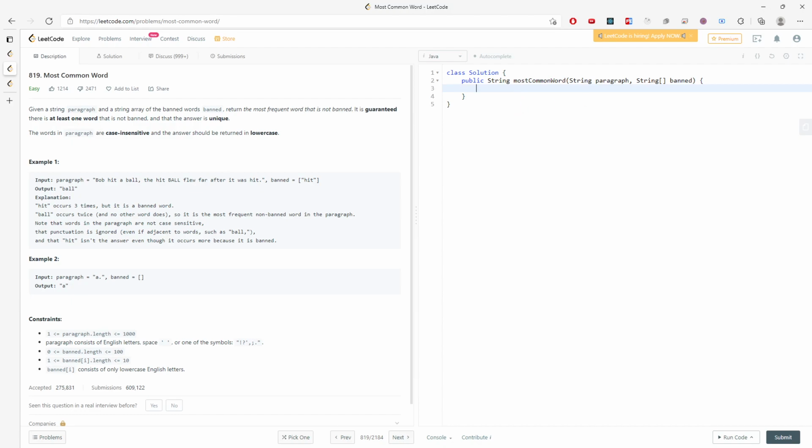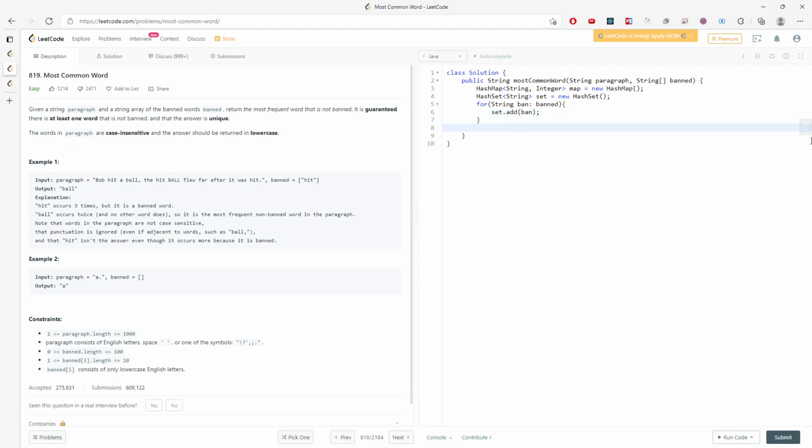I'm going to create my hash set first, and I'm just going to guide you through my solution. You know the idea already, right? A hash map with string and integer, and I'm going to call it map, doesn't matter. And I'm going to create a hash set of strings, called set, and this one is just going to store the banned words. So I traverse the banned string array and add each word right away. This is pretty much it.